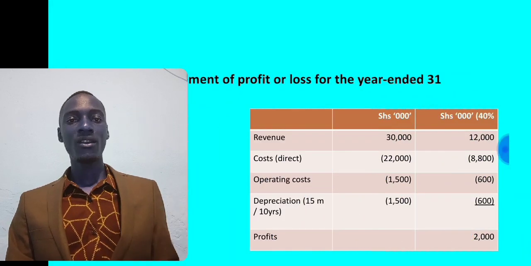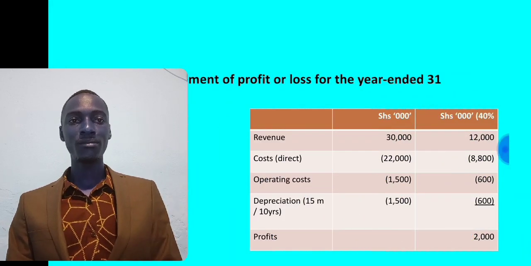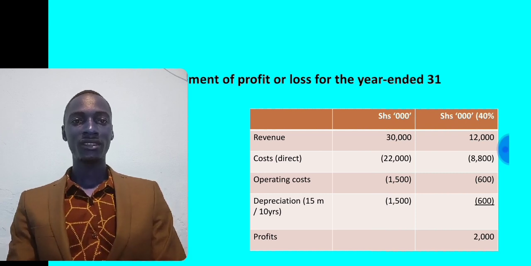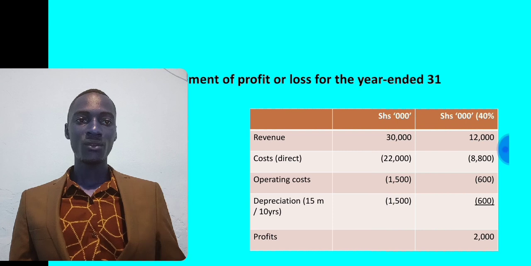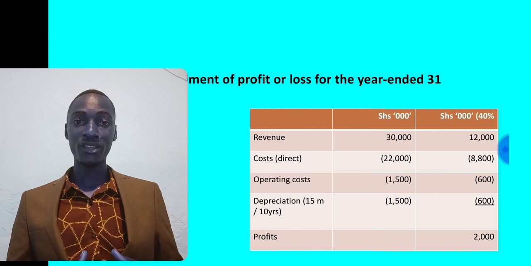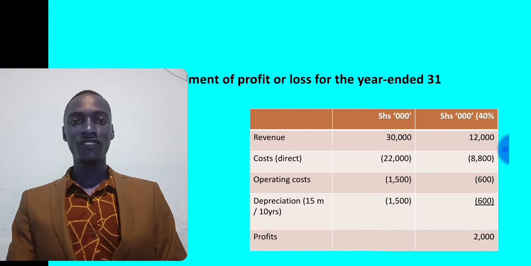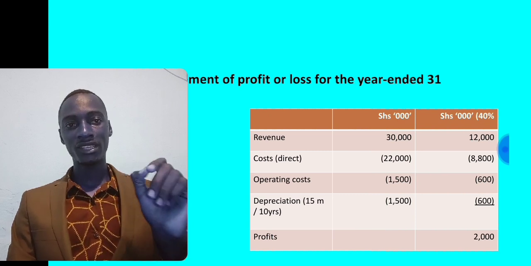So you can see we have an extract of the statement of profit or loss for the year ended 31st December 2015. We have the results of the joint operation, but we also have what will appear in the individual financial statements of Rashida, that is their 40% share.